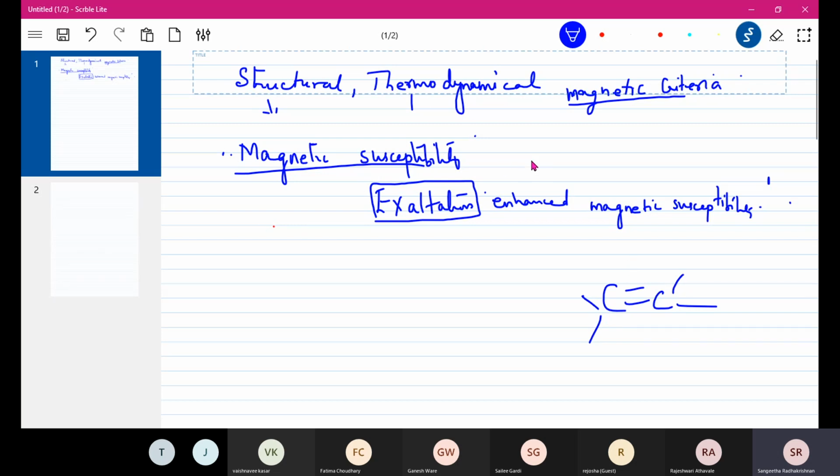That is how you determine the structure of the compound. You do proton NMR, H NMR, and then you will find out, okay, its downfield is this much, its upfield is this much. Then you understand this is a normal alkene, this is an aromatic ring, and so on. So based on these three criteria, we have explained the stability of aromatic structure.